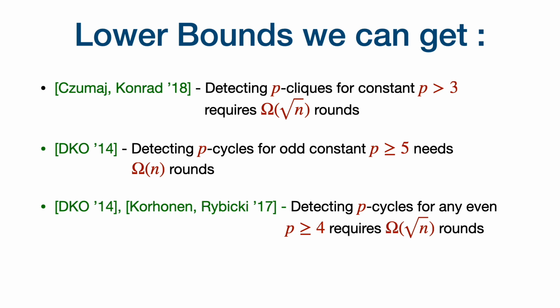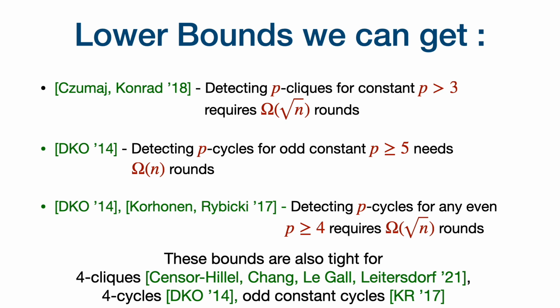What are the lower bounds we can get via this framework? We can actually get strong lower bounds for detecting p-cliques and p-cycles for p at least 4. Some of these lower bounds are even tight, for example, for 4-cycles and for 4-cliques and odd constant cycles. So we are able to get strong polynomial lower bounds for other subgraph detection problems.